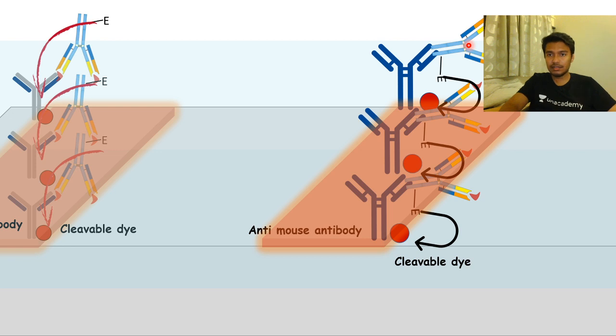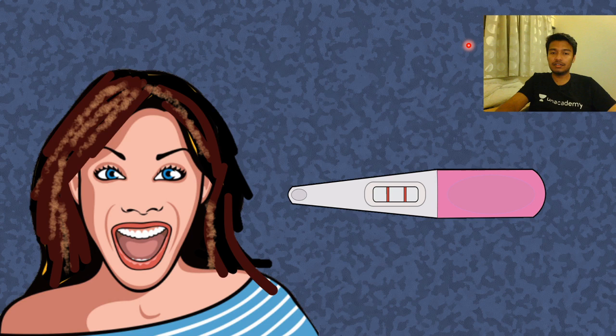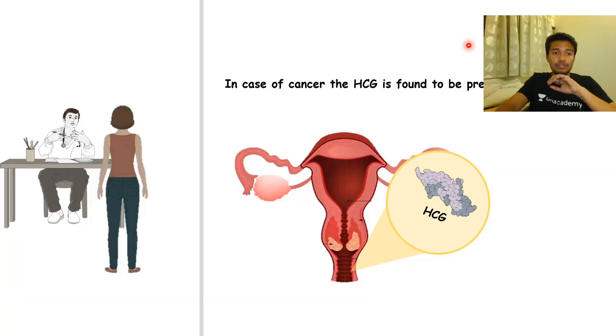That means two bands means the woman is pregnant. If you see the test band but don't see the control band, then something is wrong with the test itself. But you should always go to the doctor and check up, because there could be cases where many cancers lead to secretion of human chorionic gonadotropin into the urine.